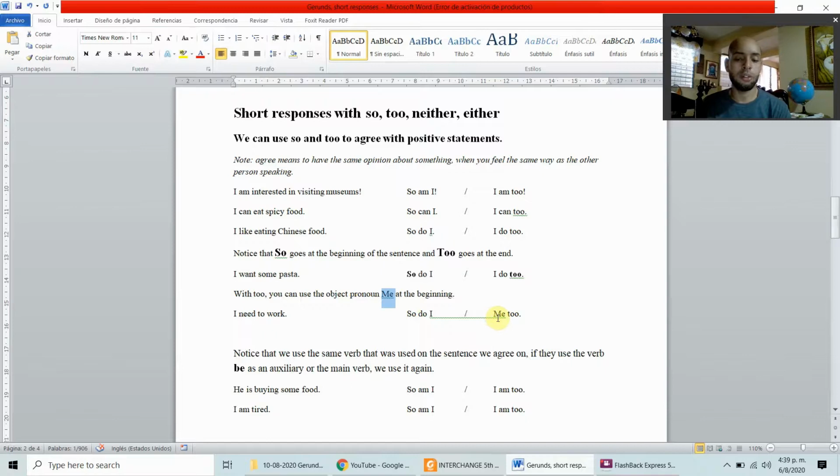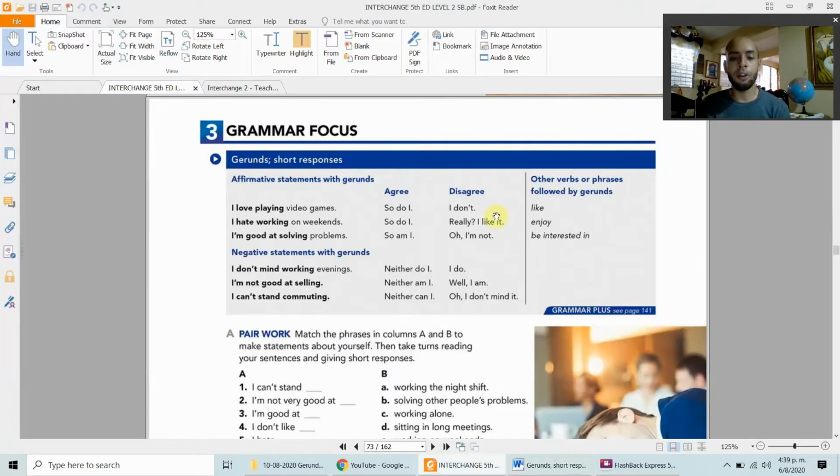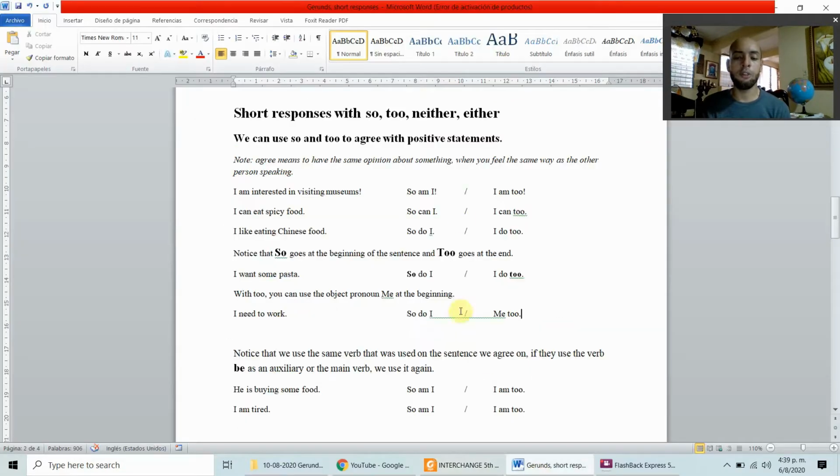You can also use me, okay? So I need to work. So do I. Me too. So guys, notice that in the grammar here, they are only using so and neither. But I'm also going to explain too and either as well because it's good to remember the other way of saying short answers, not only one.